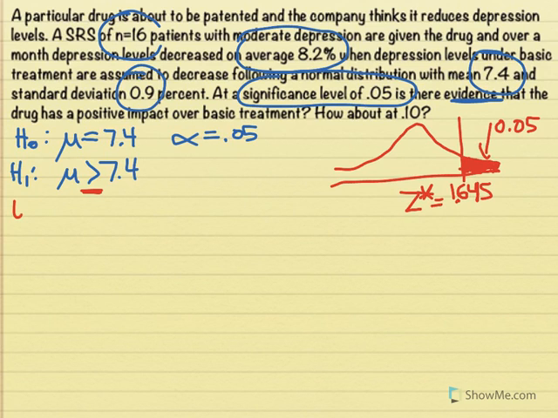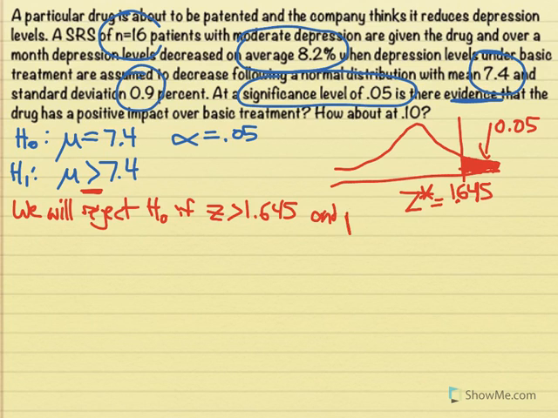So for step 2, we will reject H0 if Z is greater than 1.645, because that'll put it in the tail. And if that does happen, our p-value is also going to be less than alpha.